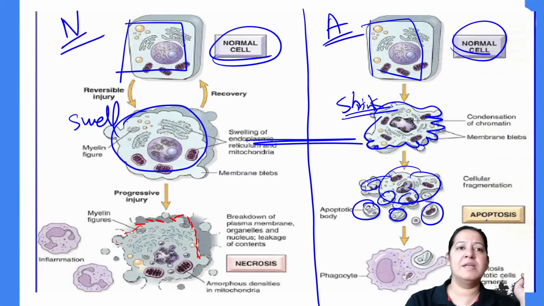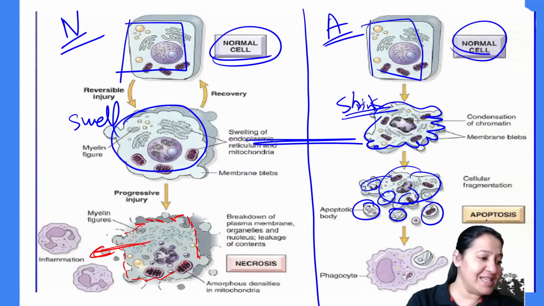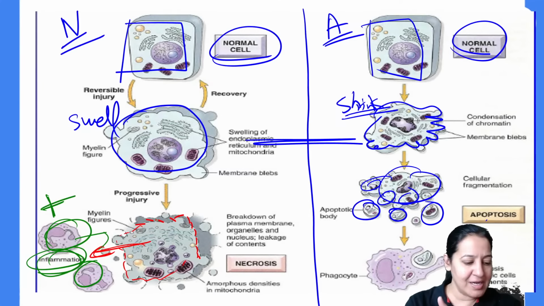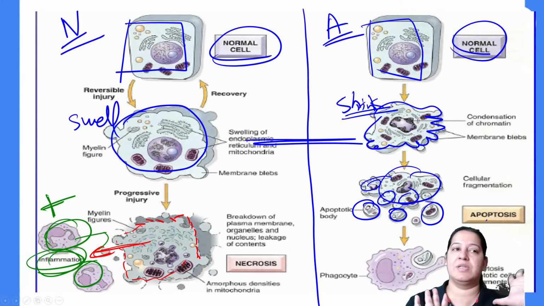The complete cell membrane is disrupted. Due to the disruption, there is leakage. Because of the leakage, please appreciate these are the neutrophils which are coming and causing inflammation. So inflammation is present because the cell membrane is disrupted, leakage is there and inflammation is there, right?